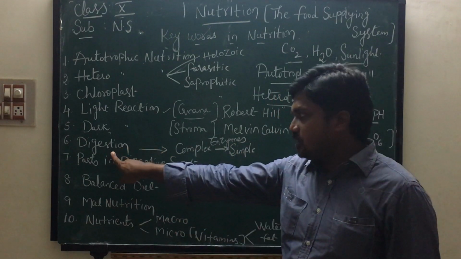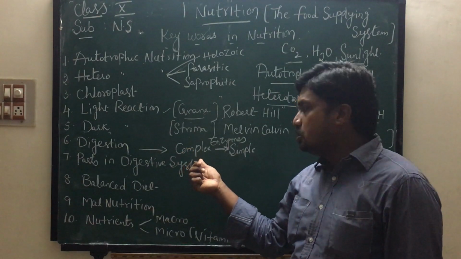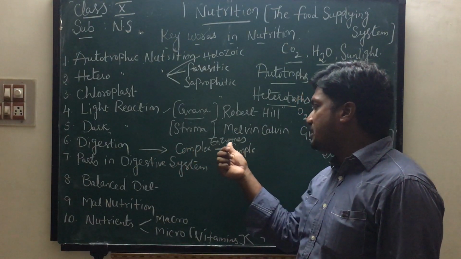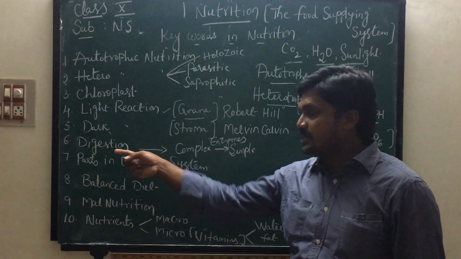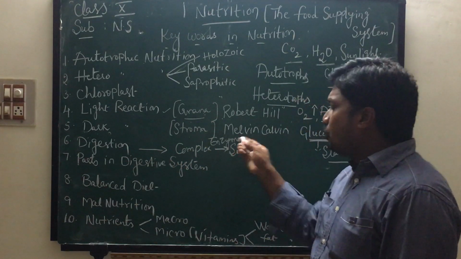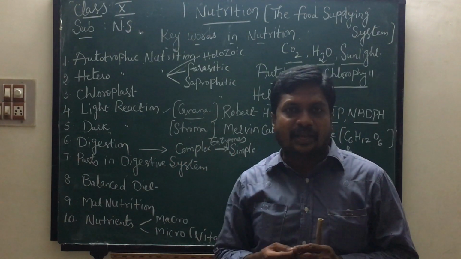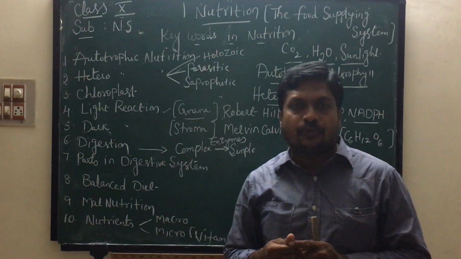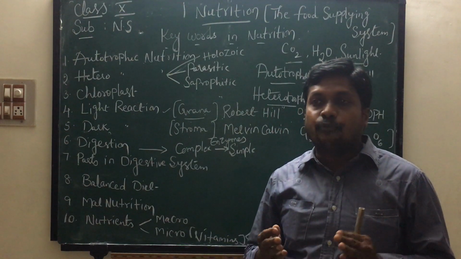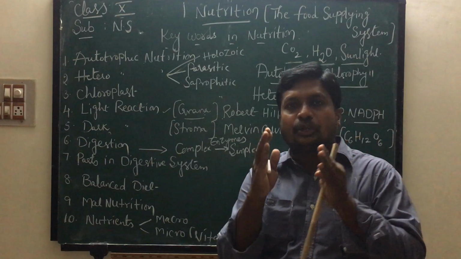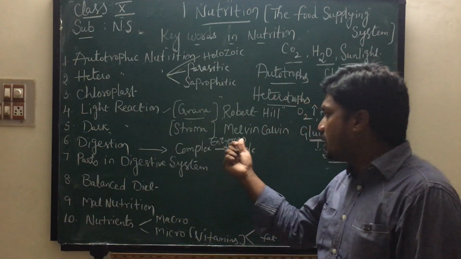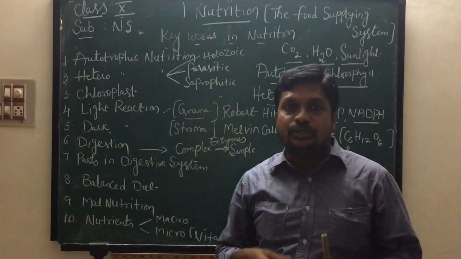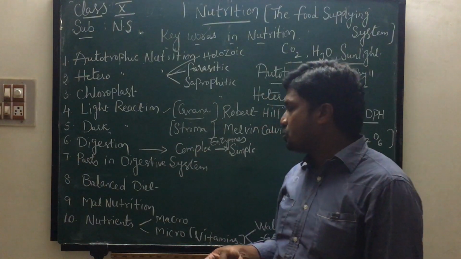The process in which complex food molecules are converted into simple ones with the help of enzymes is known as digestion. Already we learnt about enzymes. Enzymes are chemical substances released from exocrine glands which help to convert complex food molecules into simple ones, and we also learned that enzymes are released in the form of juices in the human digestive system.